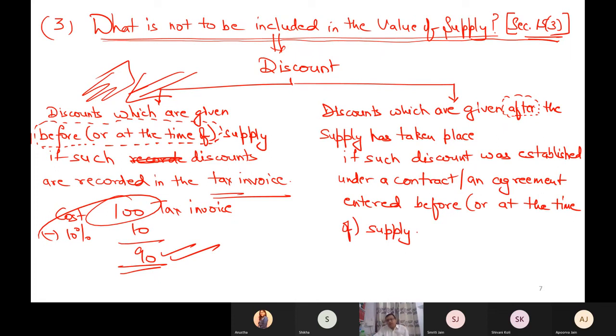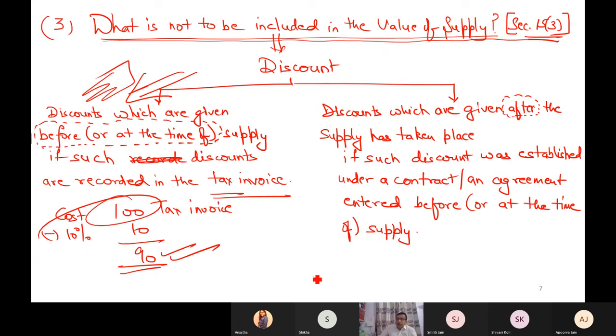The technical issue arises when the discounts are not recorded in the invoice when you purchased something, but will be given later on, and you know today when you are purchasing the goods that you can claim it in future if you meet some conditions. Those are also allowed as deduction to compute the GST.